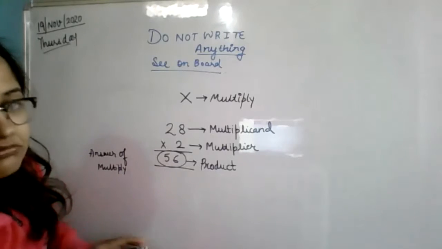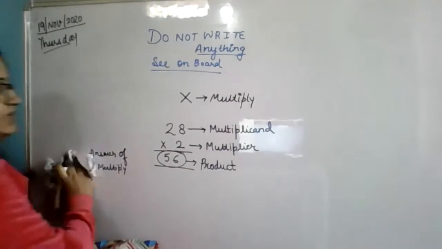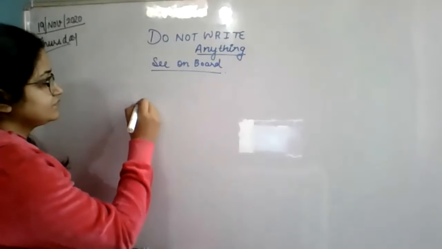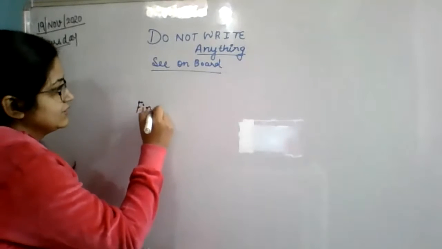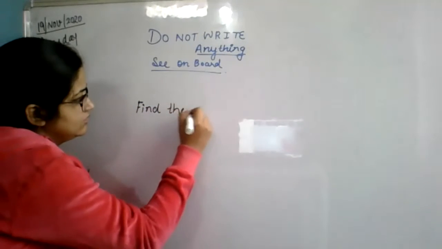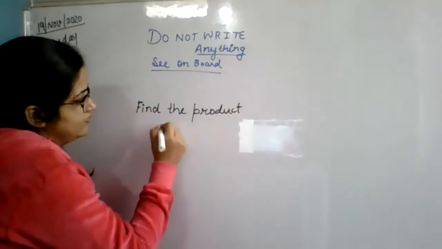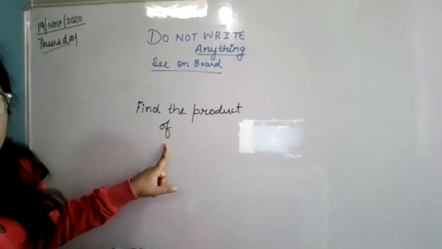If the question is written, find the product of, that means what will you do?